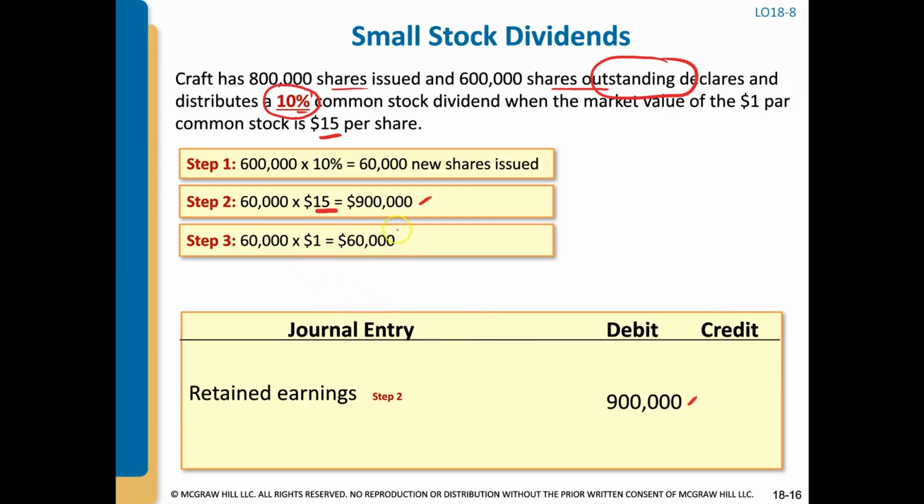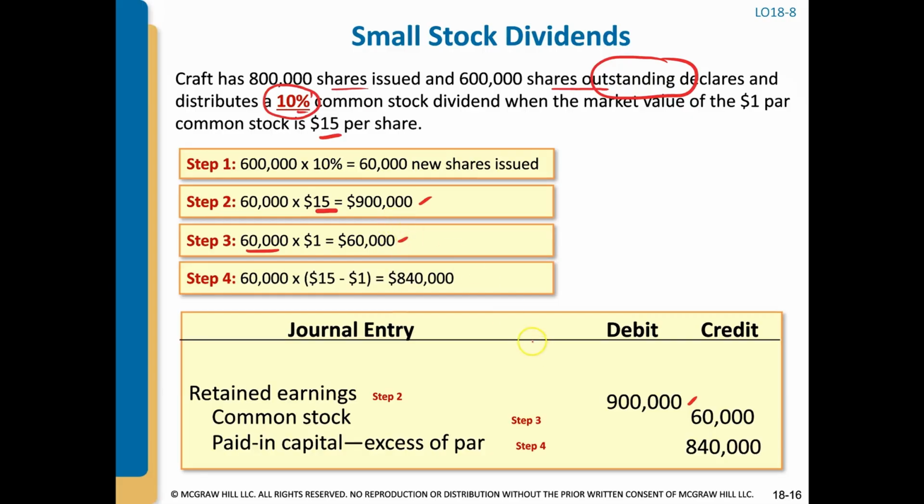Now we have to split that $900,000 between common stock and paid in capital, because it's more than just the par value. So the 60,000 shares times the $1 par value is $60,000, and that's what we're going to credit our common stock for. And then the remaining amount is going to be recorded to paid in capital in excess of par. So these credits are the same as what you've seen whenever we issue stock.